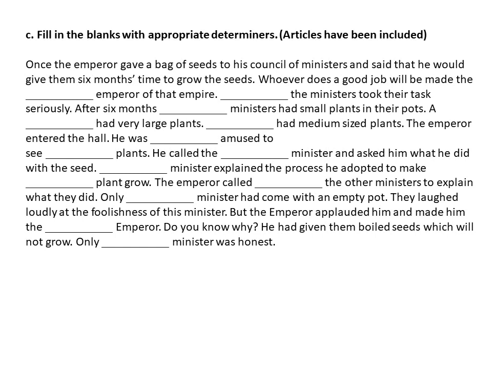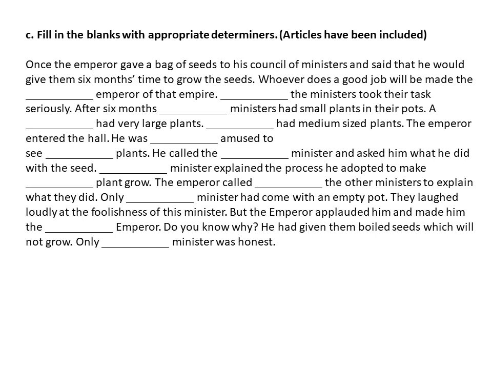Dash, the ministers took their task seriously. After 6 months, dash ministers had small plants in their pots. A dash had a very large plants. Dash had medium-sized plants. The emperor entered the hall. He was dash amused to see dash plants.